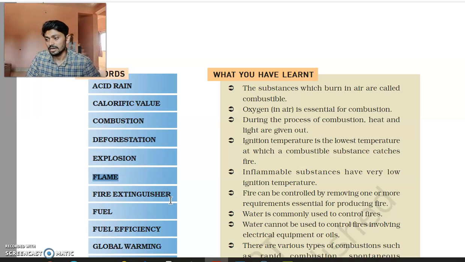Fire extinguishers are such things that are used to stop the fire. Like we have a carbon dioxide cylinder, the red cylinder, which is used to extinguish the fire.